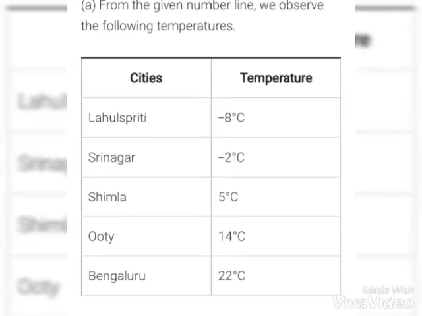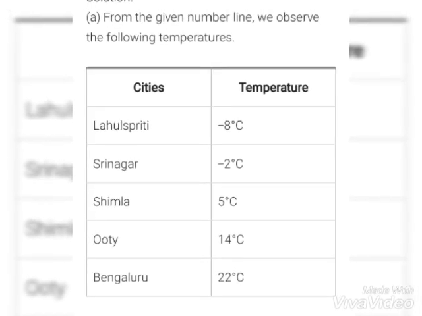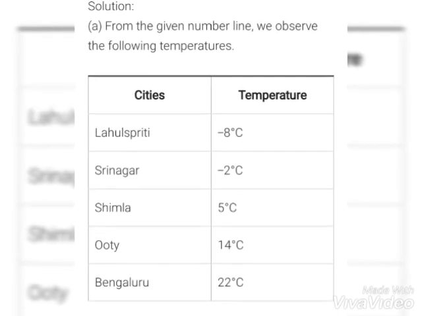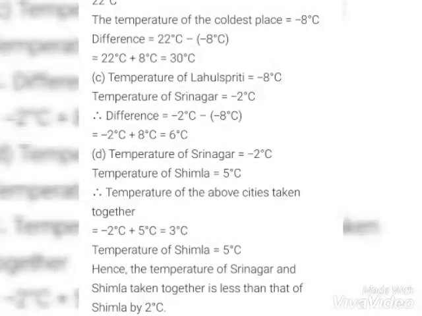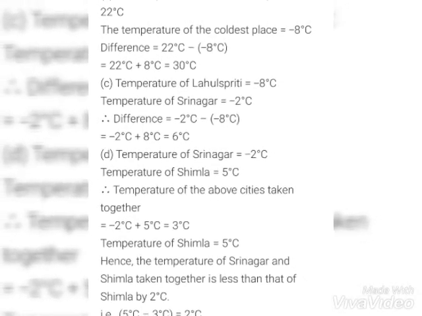In B part we are going to show the difference, that is 22 degrees Celsius minus -8 degrees Celsius, which means 30 degrees Celsius. In C part we are going to mention the temperature of Srinagar, Lahaul, Spiti, -2 degrees Celsius plus -8 degrees Celsius, it will be 6 degrees Celsius.